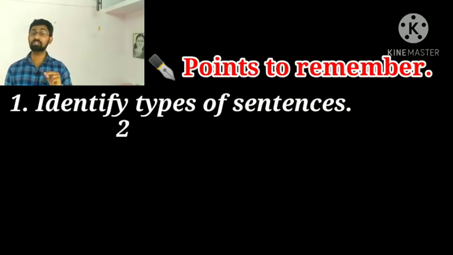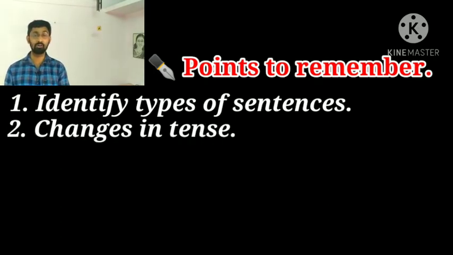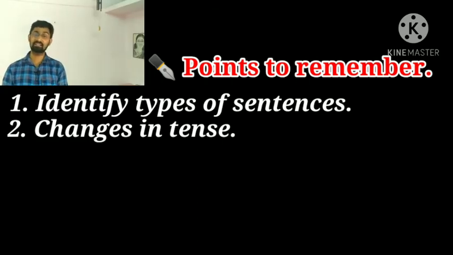Then second one, we should remember the changes happened in tenses. So you all know if the given sentence is simple present, we need to convert it into simple past. Simple present, simple past. Present continuous, past continuous. Present perfect, past perfect. Present perfect continuous will change into past perfect continuous. If the given sentence is simple past, we need to convert that sentence into past perfect. And if the given sentence is past continuous, we need to change that sentence into past perfect continuous tense. So you should remember the changes happened in tense.